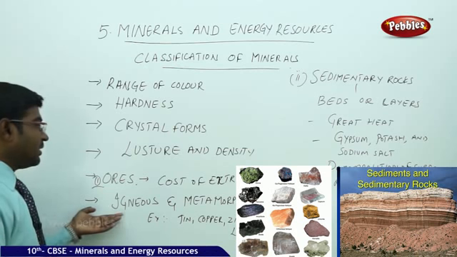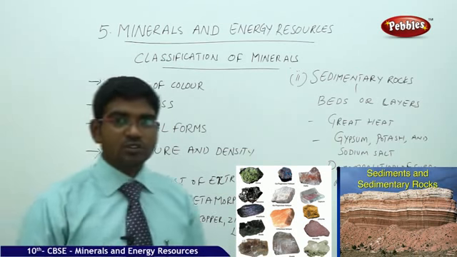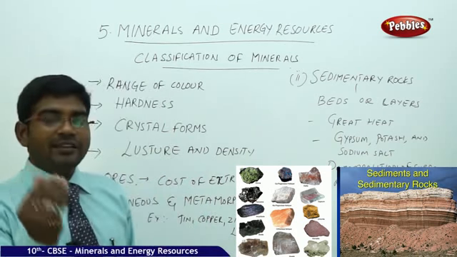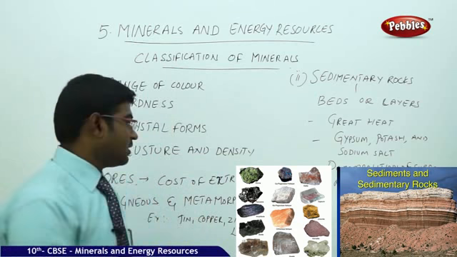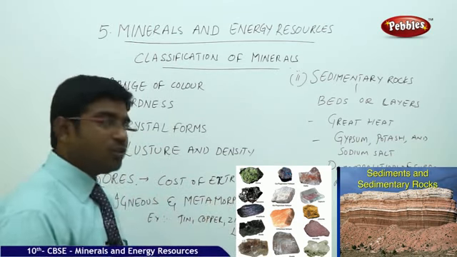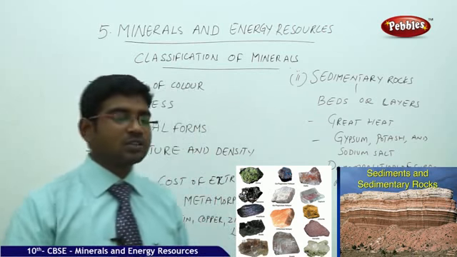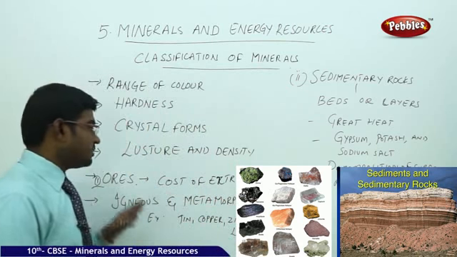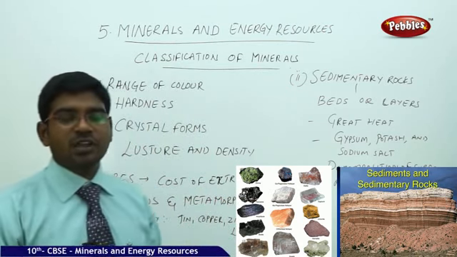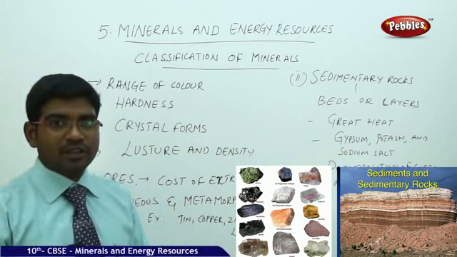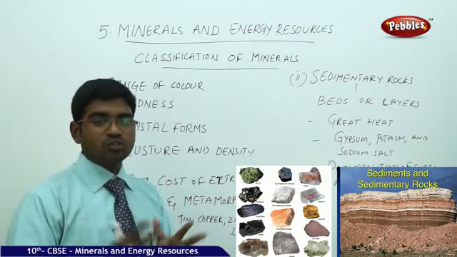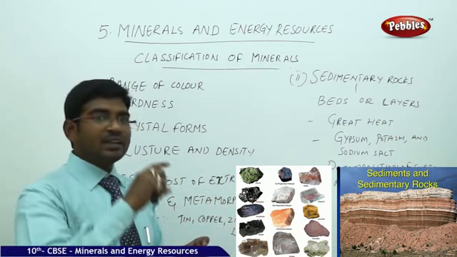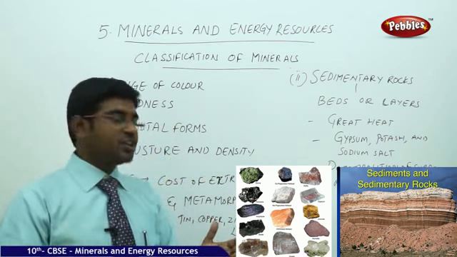Then the next one is igneous and metamorphic rocks. Under the igneous and the metamorphic rocks, you find various kinds of minerals. How do you get the minerals available in the rocks? These rocks are formed because of heavy and continuous pressure on them. So we get cracks in between the stones or the rocks, and we get the crevices, the turn-edged shapes.